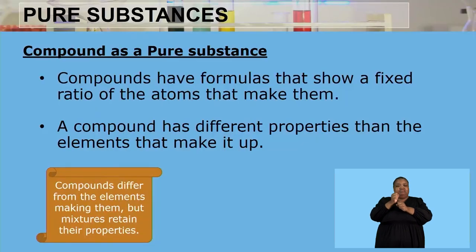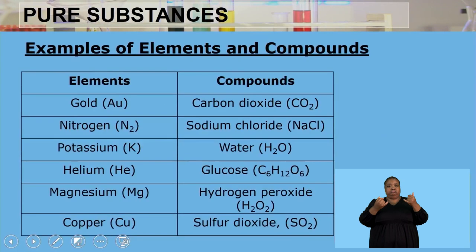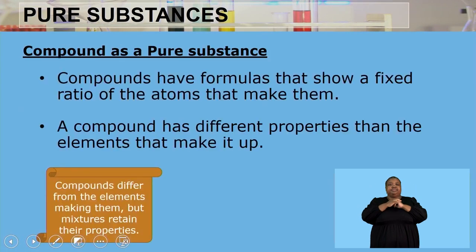Right. Compounds, again, as pure substances, they have formulas that show a fixed ratio of the atoms that make them up. A compound has different properties than the elements that make it up. For instance, if we take a compound H2O, which is your water, it is combined or chemically bonded in a fixed ratio.